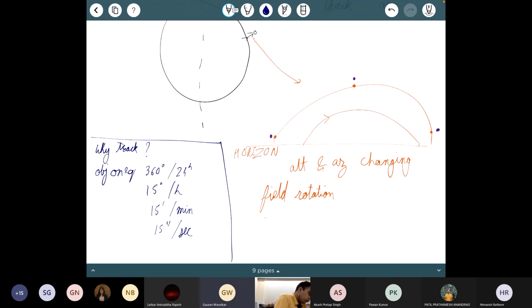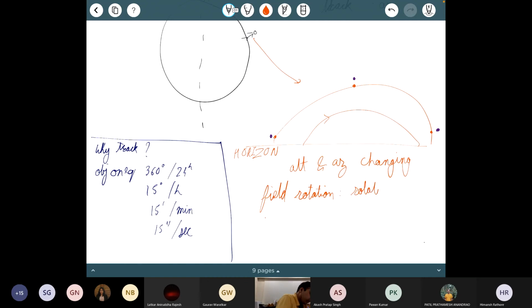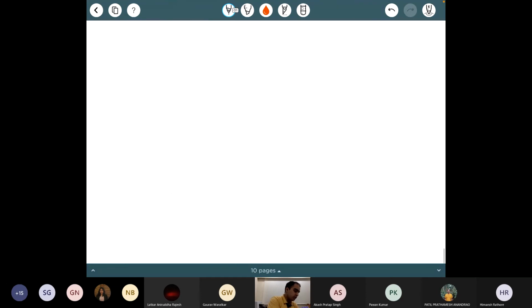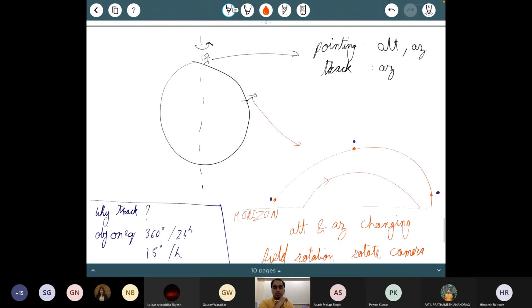Okay, good. So field rotation means that I have to actually rotate my entire camera or instrument in order to correct for this effect. So all of that becomes quite messy. We do it these days because, with technology, this turns out to be a better deal. But for certain setups, a much easier idea is to have my telescope in the kind of configuration that I would have had at the North Pole, where to point I can move in both axes, but after that I don't have to worry about this field rotation business or anything like that.